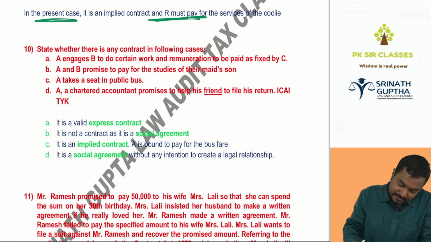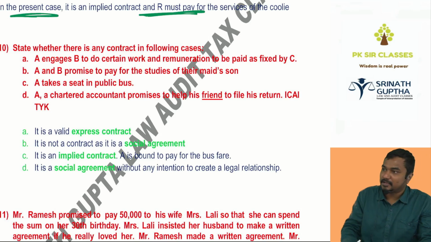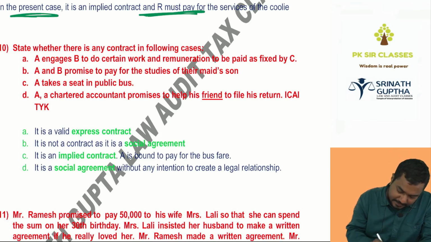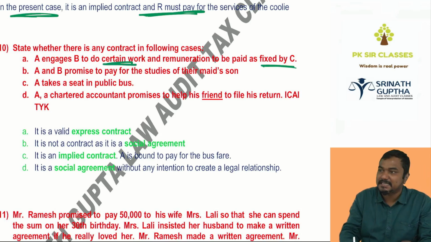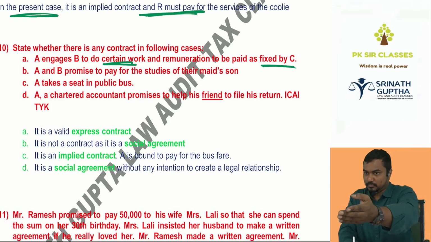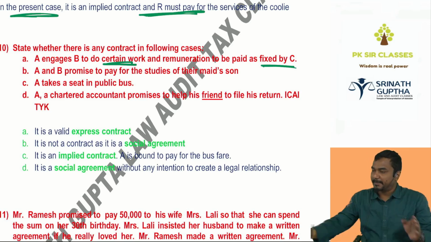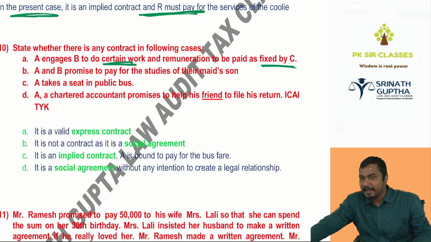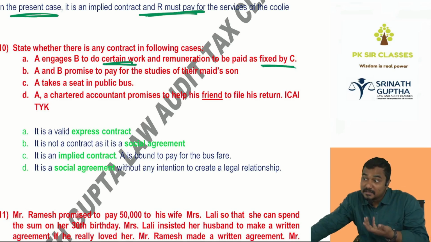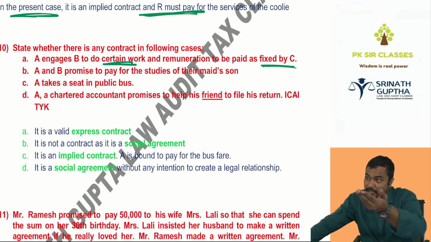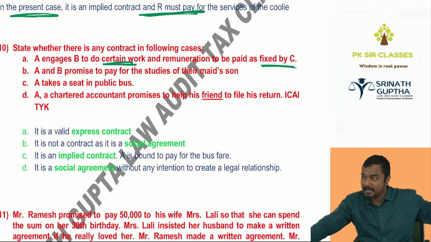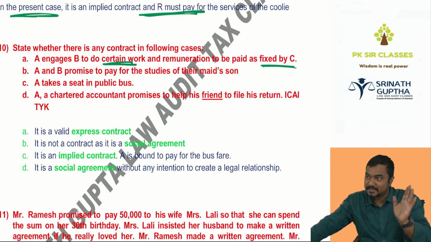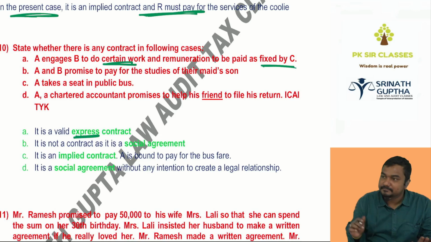State whether there is a contract in the following cases. In the following case, is there a contract or not? He is asking: A engages B to do certain work. Remuneration is to be fixed by C. I said 2. Ishwar, you have to make the bench for me, being a carpenter, and the price will be fixed by Manoj. Words are spoken, or words may be written. I said it to him, or I wrote a letter to the carpenter. Yes sir, no sir. So who will fix the price? Some third party will fix the price. He said okay sir. It's an express contract, not an implied contract.